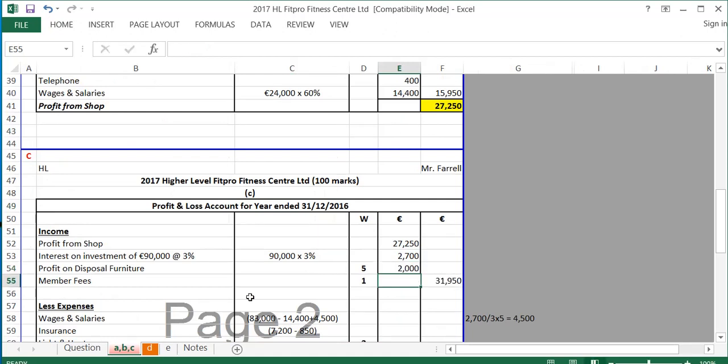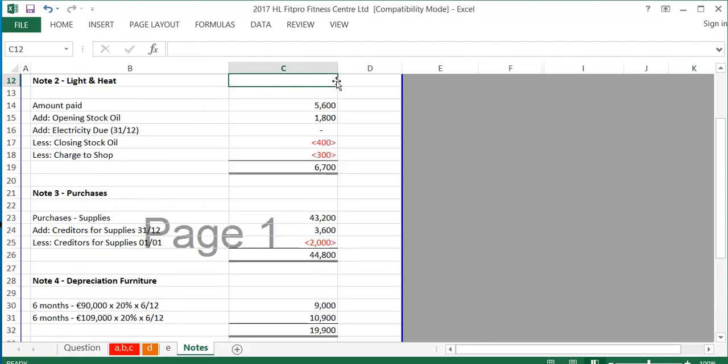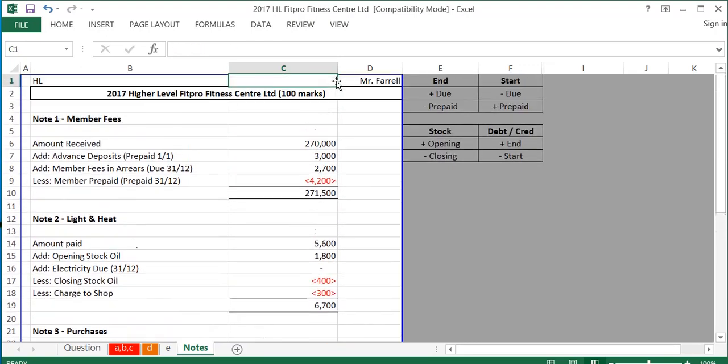Members' fees. I also need to do a note on members' fees. So if I go back to my notes here, and again, when we're doing these notes, there's a couple of things that are important to remember. At the end of the year, you add things that are due and take away things that are prepaid. At the start of the year, it's opposite. You take away things that are due and add things that are prepaid, like expenses and income. With stock, you're always adding opening stock and taking away closing stock. And with debtors and creditors, you add debtors and creditors at the end and take away at the start.